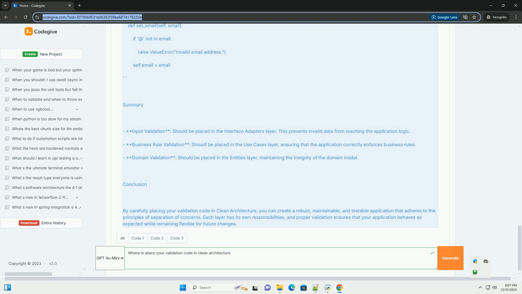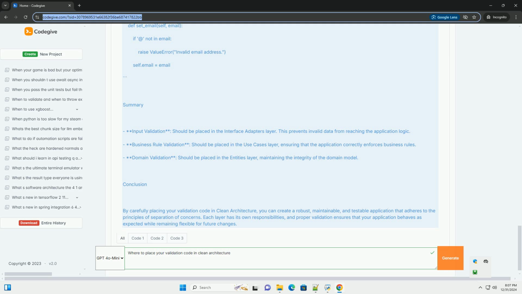Python. Entities layer. Class User. def __init__(self, username, email): self.set_username(username). self.set_email(email). def set_username(self, username): if len(username) < 3: raise ValueError('Username must be at least 3 characters long'). self.username = username. def set_email(self, email): if '@' not in email: raise ValueError('Invalid email address'). self.email = email.